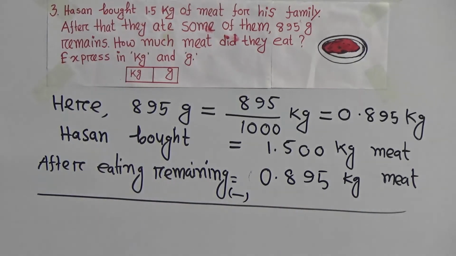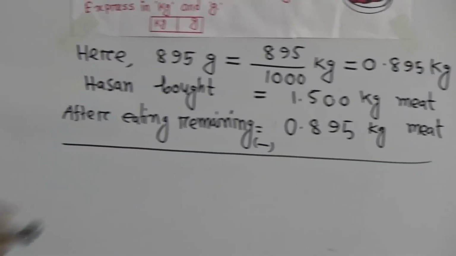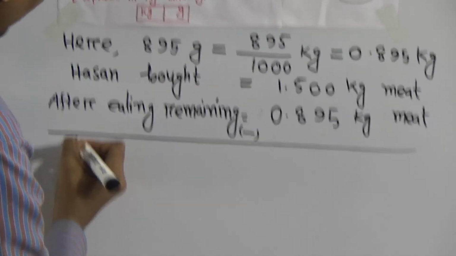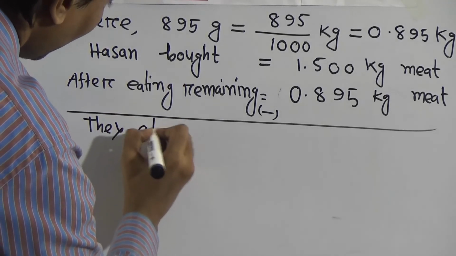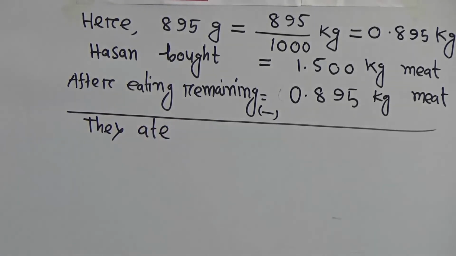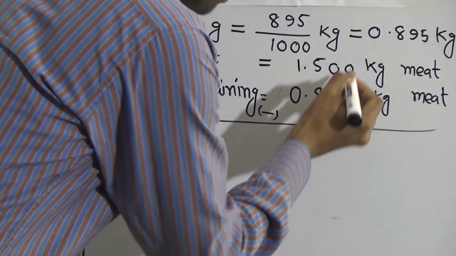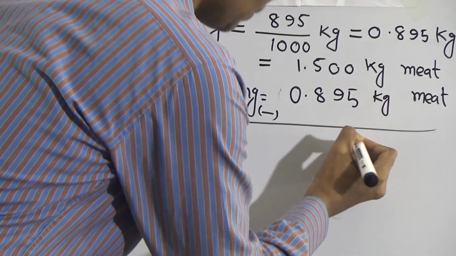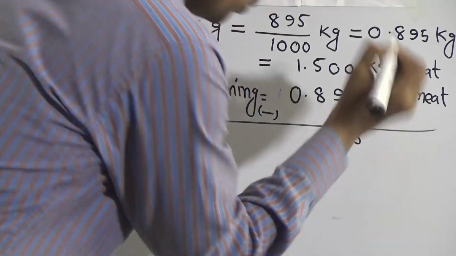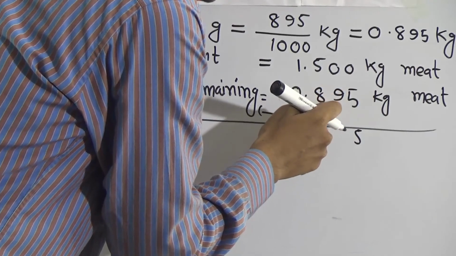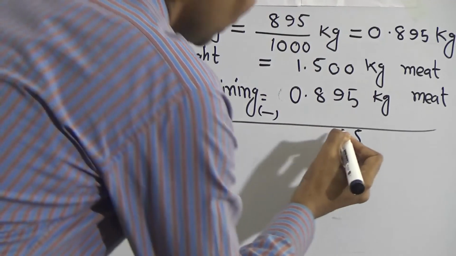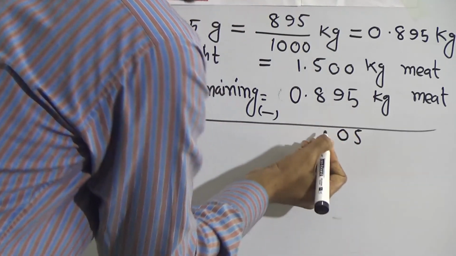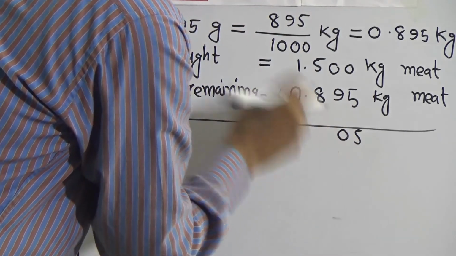Now question, how much meat did they eat? You write here. They ate. Now subtract. 10 minus 5 equal to what? 5. You have 1 in your hand. 10. 0 means 10. 10 minus 10 equal to what? 0. Right? Right here 0 and you have 1.